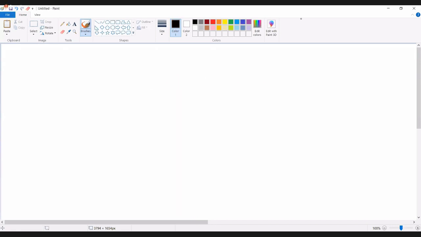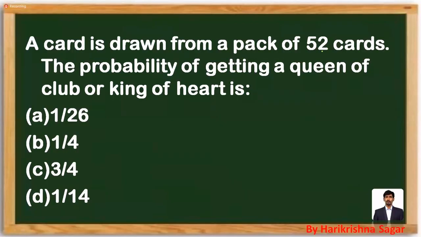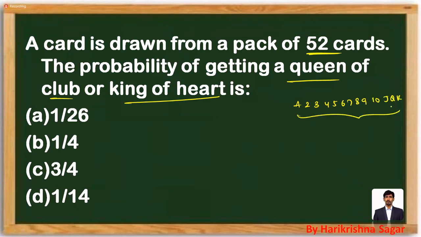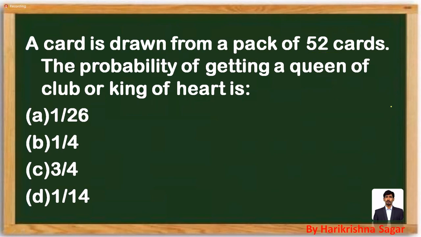So look at how the questions of cards will be given. A card is drawn from the deck of 52 cards. What is the probability of getting a queen of club or king of heart? You are going to have A, 2, 3, 4, 5, 6, 7, 8, 9, 10, J, Q, K. These are the fixed things which you are going to see in every set. So how many cards are you picking?